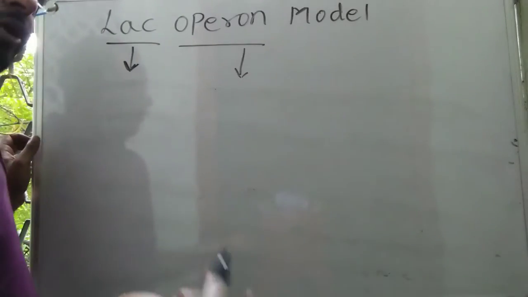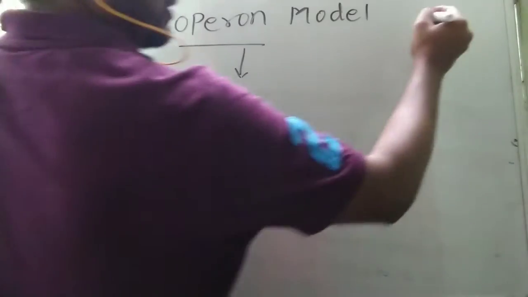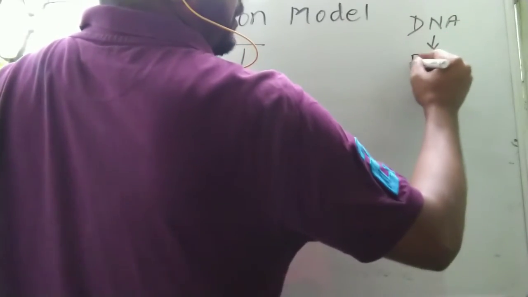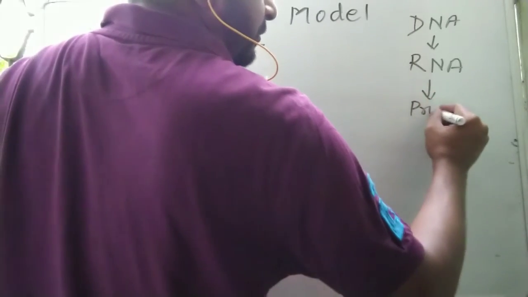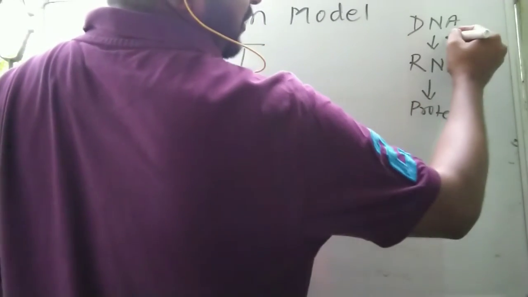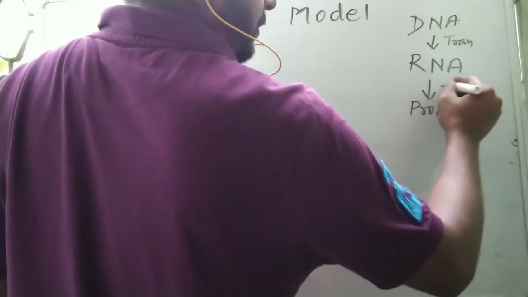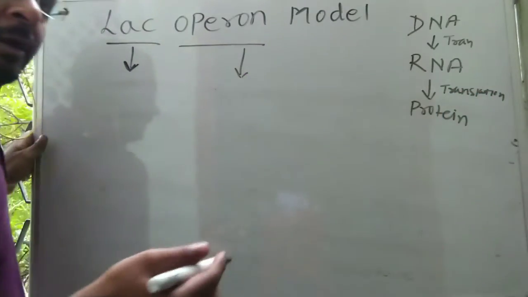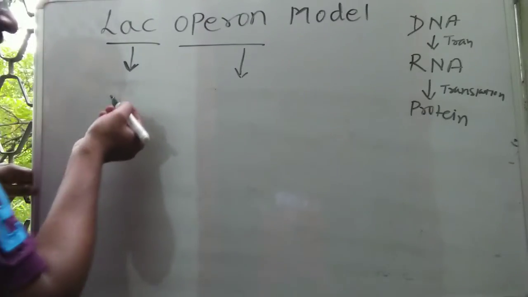You already know this model as the central dogma: DNA makes RNA and RNA makes protein, by the help of transcription and translation. The same happens in bacterial genetic material.